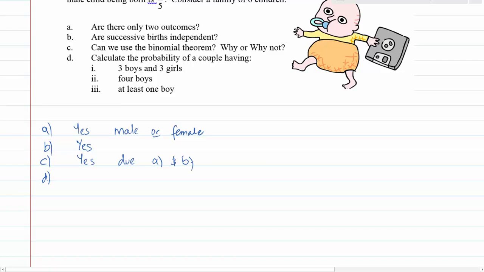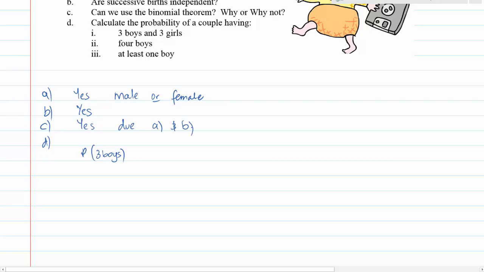D, calculate the probability of the couple having 3 boys and 3 girls. So the probability of 3 boys, if we call having a boy a success, just for the question, then we go to the 6th row of Pascal's triangle: 1, 1, 1, 1, 2, 1, 1, 3, 3, 1, 1, 4, 6, 4, 1, 1, 5, 10, 10, 5, 1, 1, 6, 15, 20, 15, 6, 1.